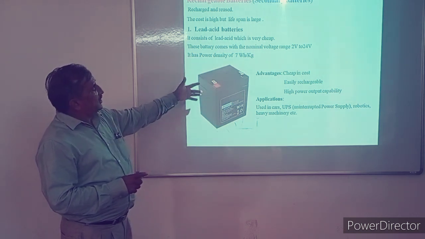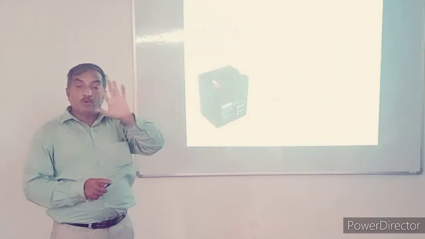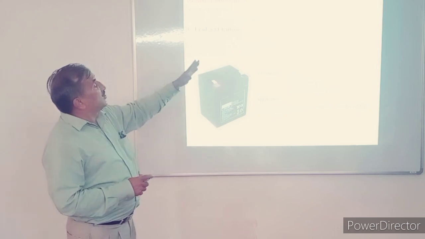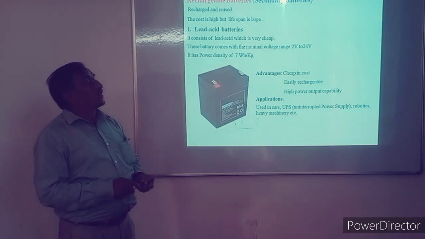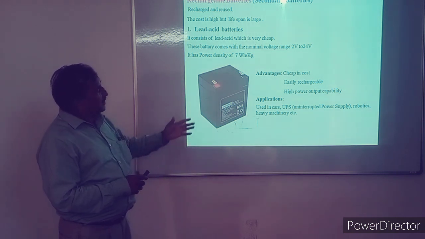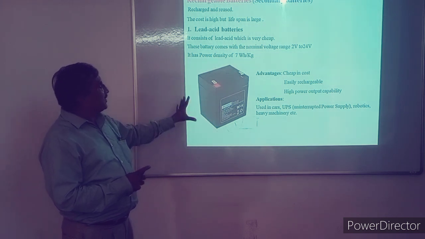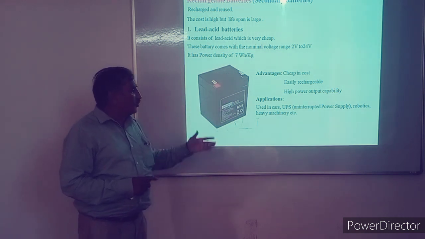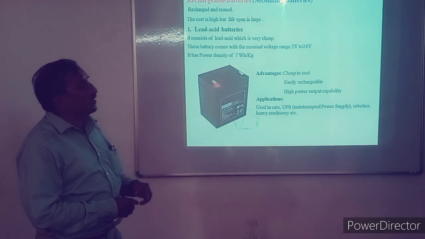Nominally these batteries are available from 2 volt to 24 volt, 12 volt batteries, 6 volt batteries. These are examples, and the power density is 7 watt hour per kg. Cheap in cost, easily rechargeable, high power capacity. These are the advantages. Applications, no doubt, in UPS systems, heavy machinery, mobiles, in starters, such types of batteries are used.